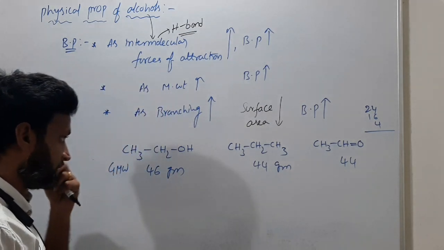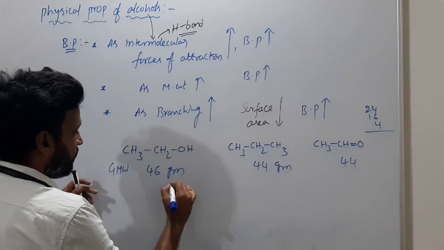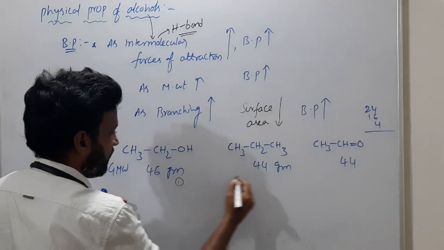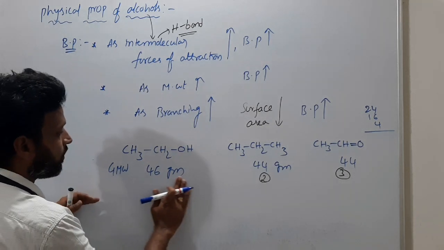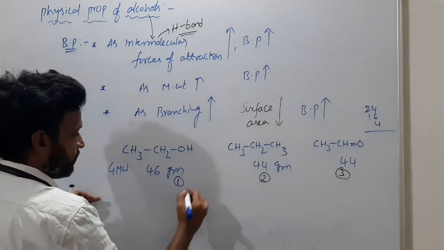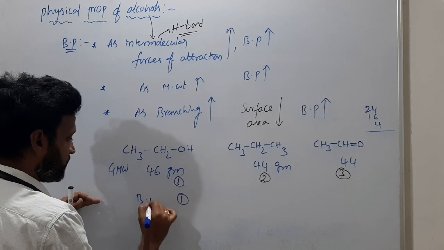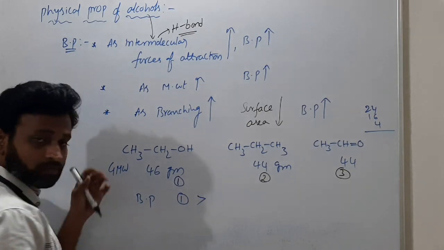Even if you compare these, who has the more boiling point? This one has more boiling point than ether.